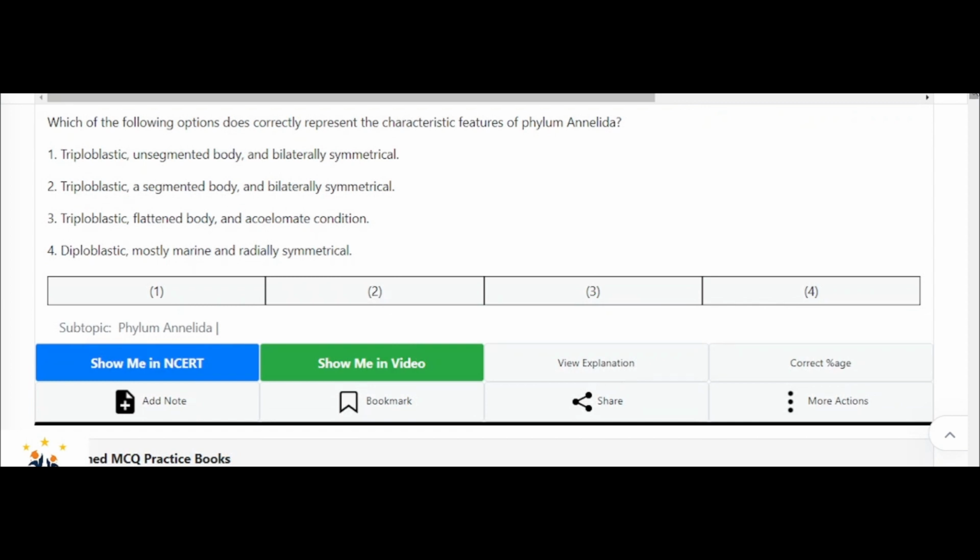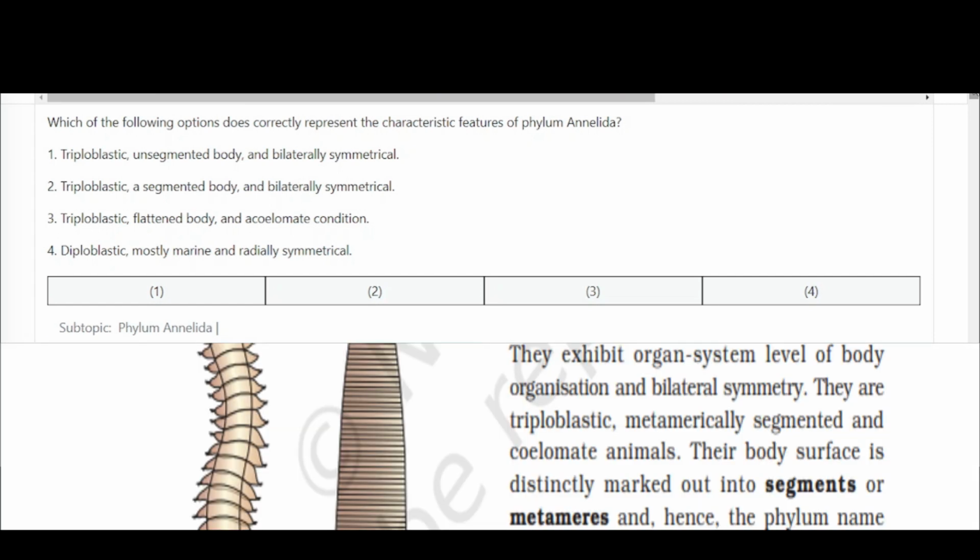Coming to the next question. Which of the following options correctly represents the characteristic feature of phylum Annelida? See here, in a single sentence, the answer is directly from the textbook itself. So if you remember the main important characteristic features of each phylum, then you will be able to answer this question in a simple way. Here we have four options.